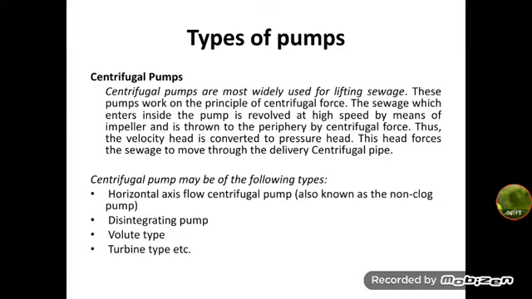Based on function, it is divided into two. The horizontal axis flow centrifugal pumps are generally used. This helps in preventing clogging, because the clearance between the vanes is kept large enough for the solid matter entering the pipe to pass out with the liquid sewage. This type of pump is called a non-clog pump.